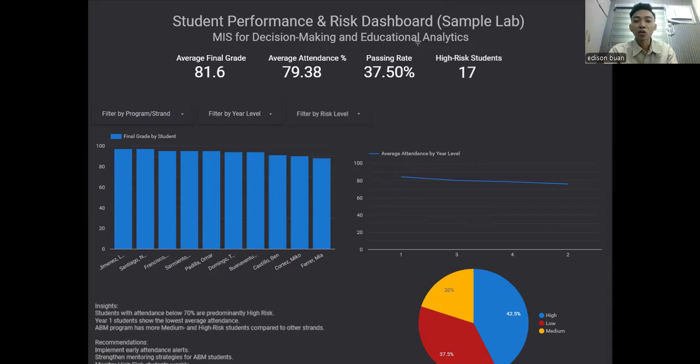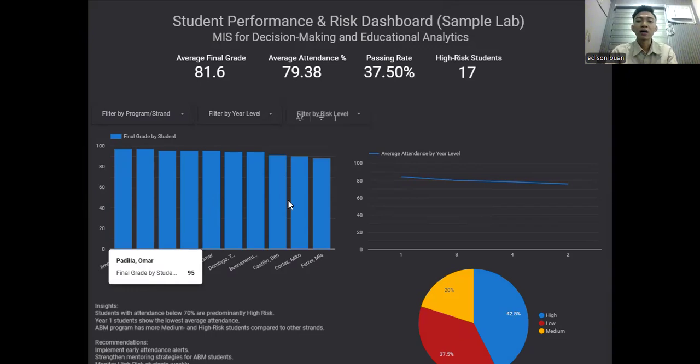The charts walk through. So these are the charts we have here. Now let's explore the visualizations that give us the why behind these numbers. This is chart one, the final grade by student bar chart on the left.